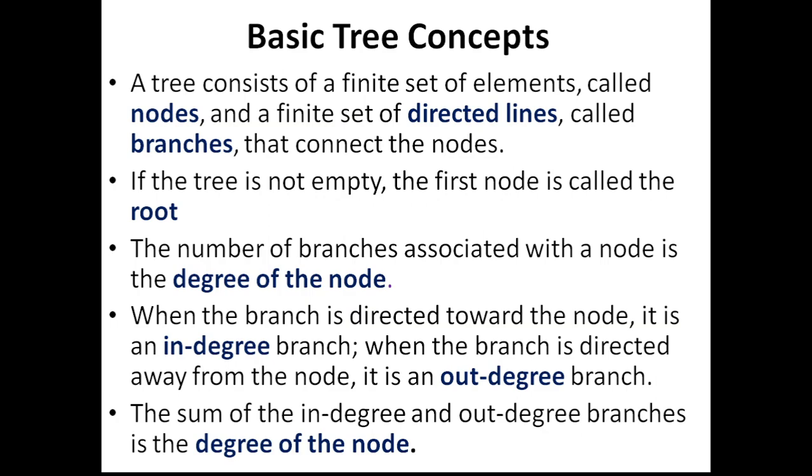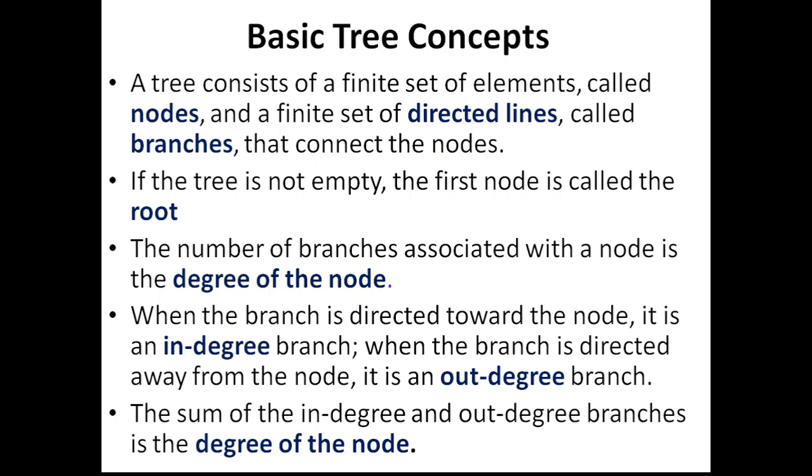And now we have a number of terminologies to be noted for the tree data structure. In the coming slides we will discuss and point out a number of terminologies. The first terminology, which we already mentioned, is the root. The root is the first node of any tree, and when the tree is not empty, it will have at least one node, which is the root of the tree. So the minimum node required for a tree to be non-empty is the root, and the subsequent nodes are called normal nodes.